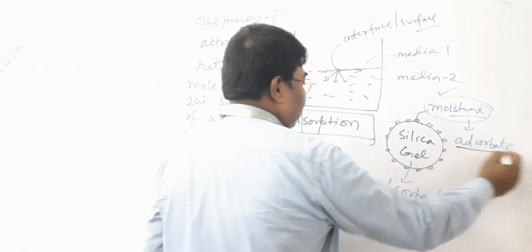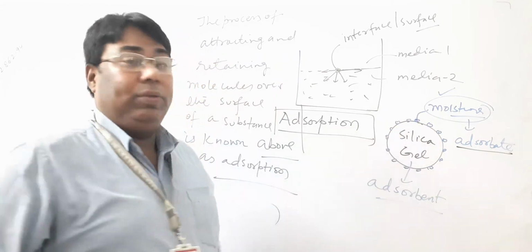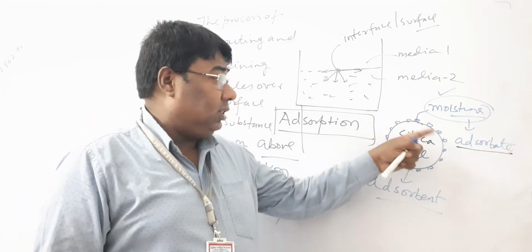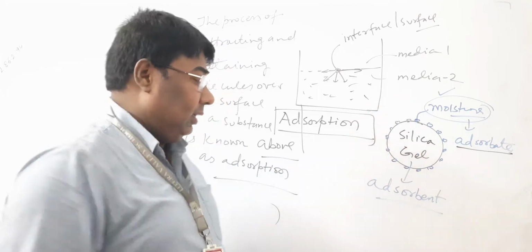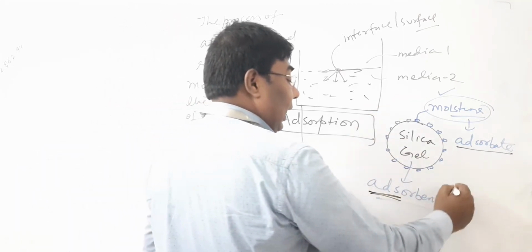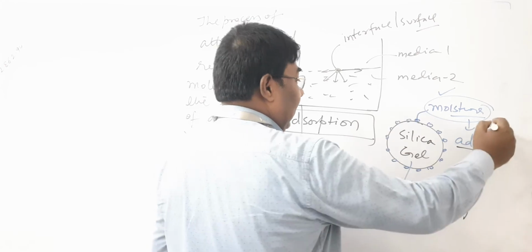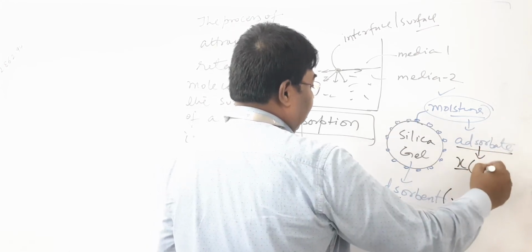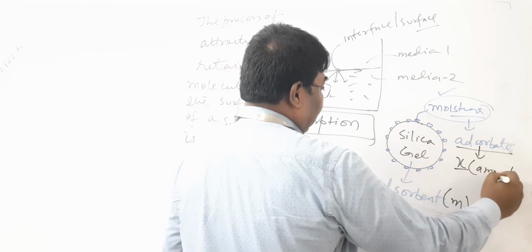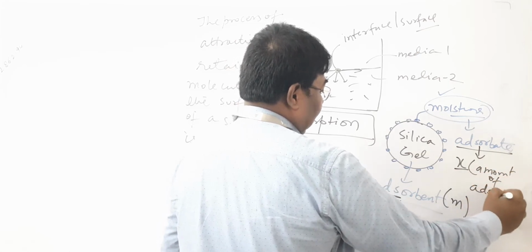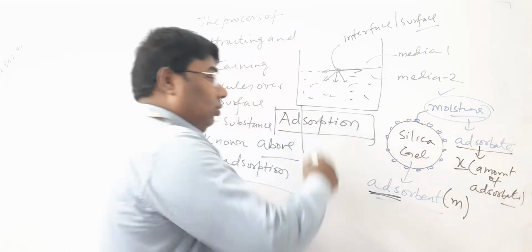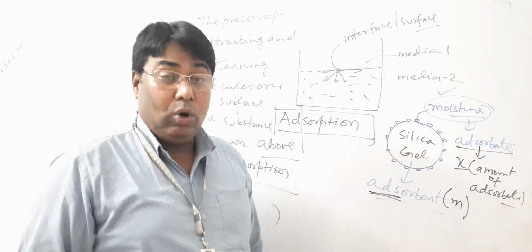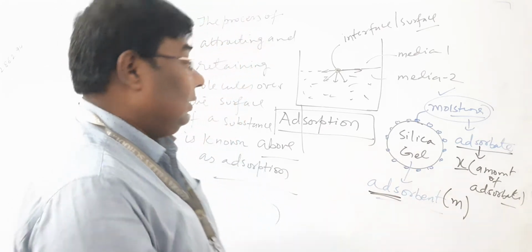Adsorbates are the substances which are attracted and retained over the surface. The substance on which the adsorption process takes place is known as the adsorbent, and its mass is represented by M, and the amount of adsorbate is represented by X. X is the amount of adsorbate. So adsorption of moisture over silica gel is the example.